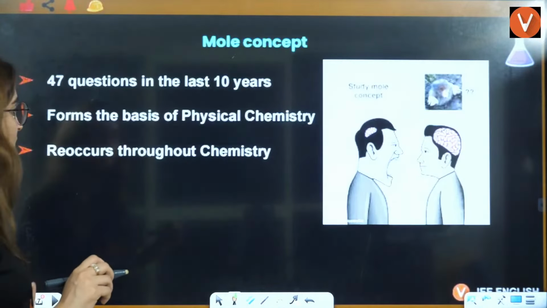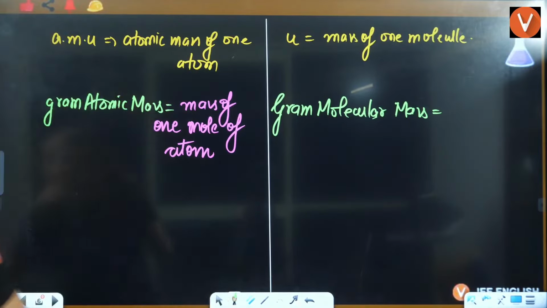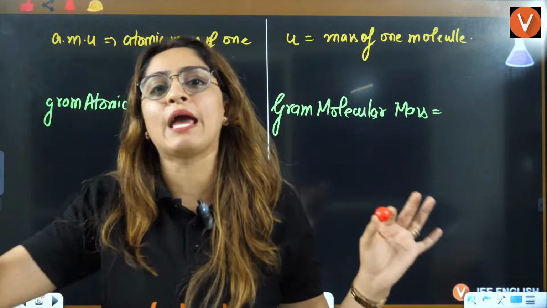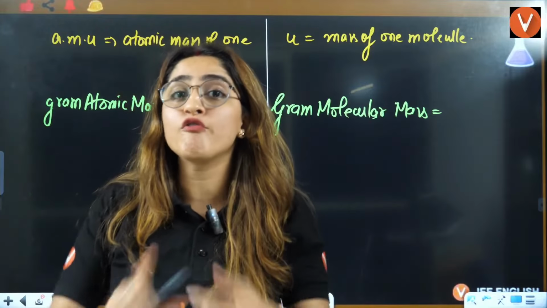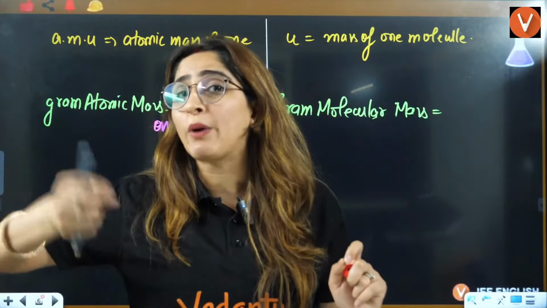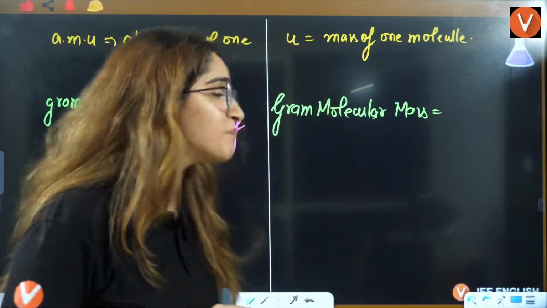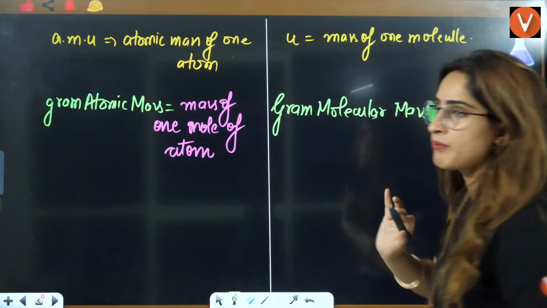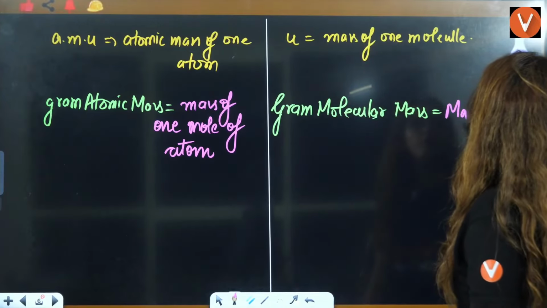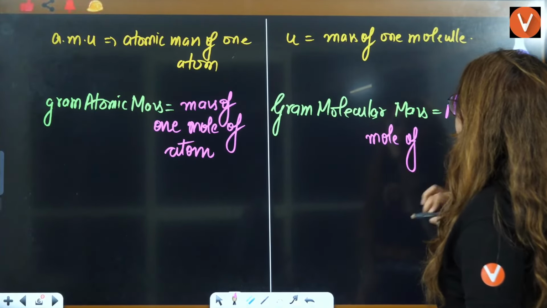So if you talk about this concept here, ma'am, AMU is mass of 1 atom, right? If I have just one atom, its mass is this much AMU. If I talk about mass of 1 mole of atoms, same atoms, but I have taken 6.022 into 10 raised to power 23 atoms here, then that will be your gram atomic mass. Similarly, you have gram molecular mass. Now, what is gram molecular mass? That is nothing but mass of 1 mole of molecule.